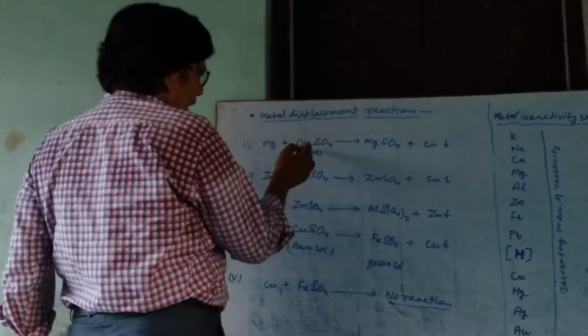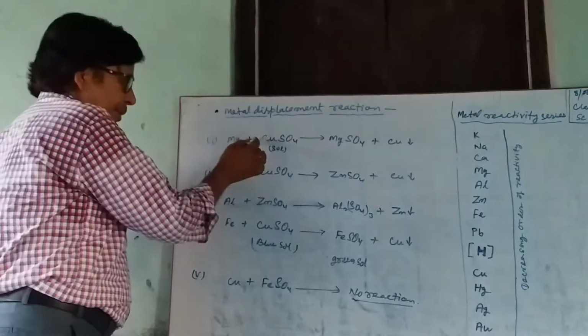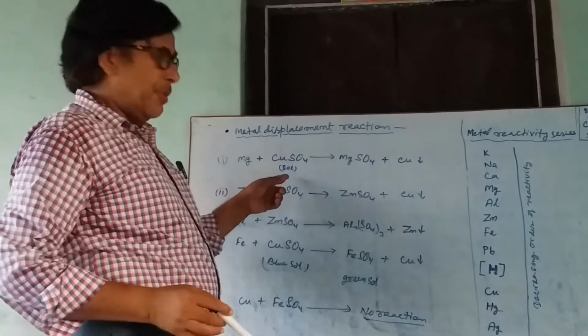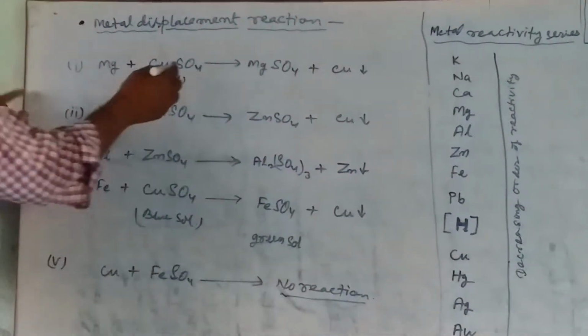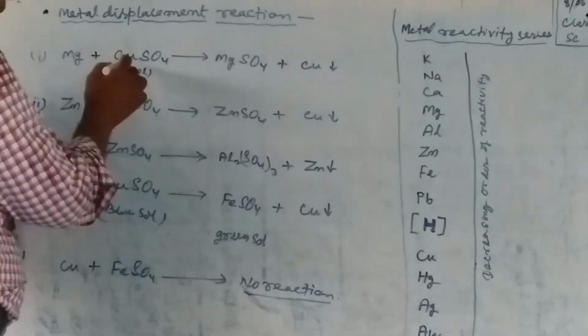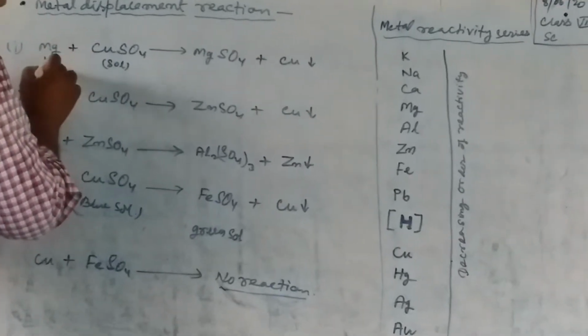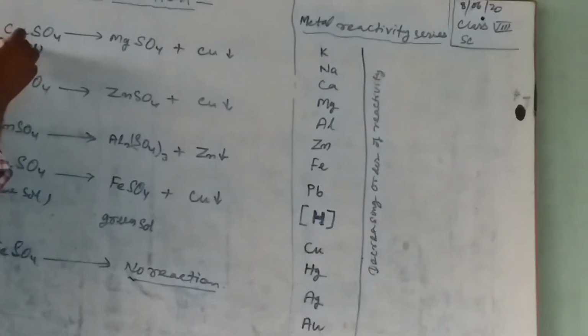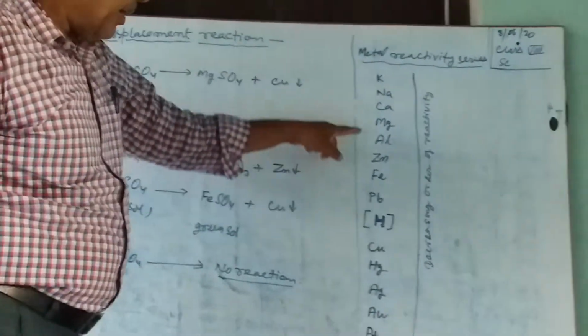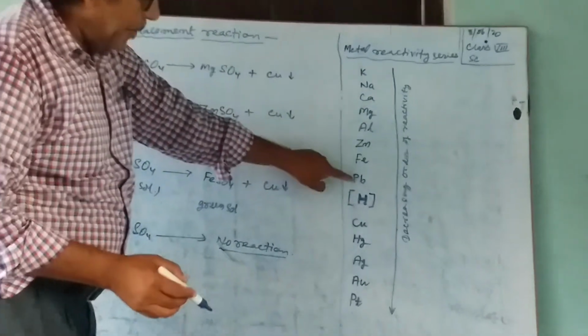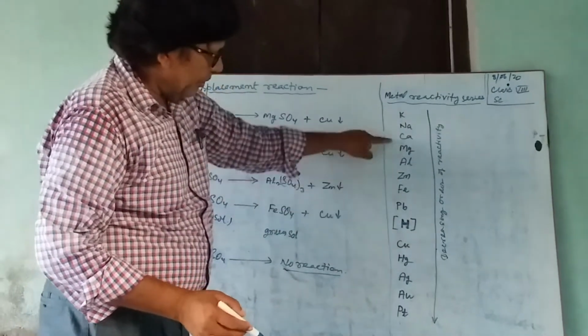Suppose copper sulfate is a salt, its solution will be blue color. If we treat this copper solution with magnesium, you know that from the metal activity series, magnesium is above copper.